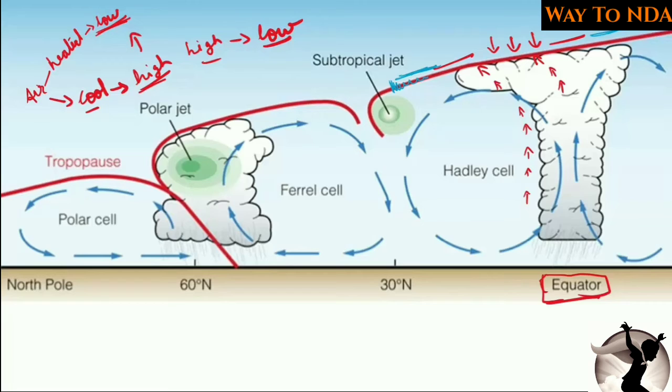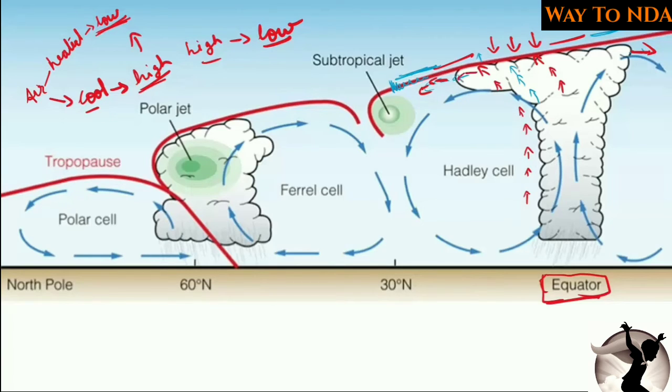When the heated air reaches the tropopause, it will not be able to go above it. So it will have to get deflected. It will get deflected on both sides, to the right side and to the left side. Now the air has got deflected.